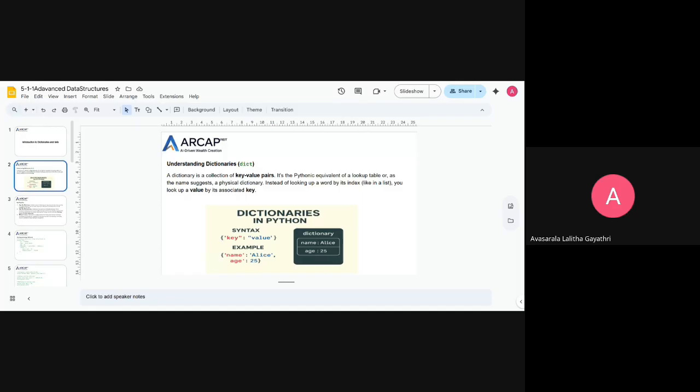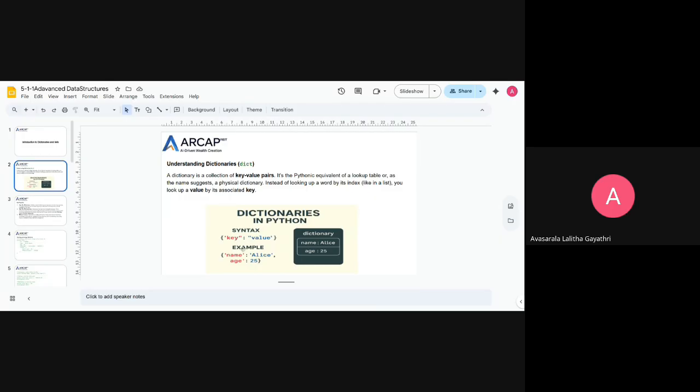Here a dictionary is a collection of key value pairs. These are a collection of unordered key value pairs, and it is the Pythonic equivalent of a lookup table, or as the name suggests, a physical dictionary. Instead of looking up a word by its index, like in a list, you look up a value by its associated key. As we observe here, the syntax of a dictionary is the key and the value.